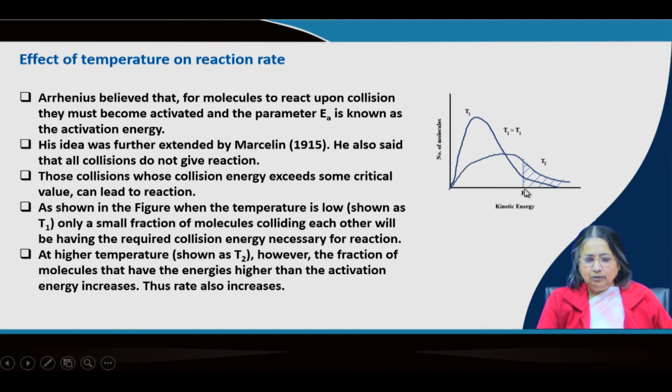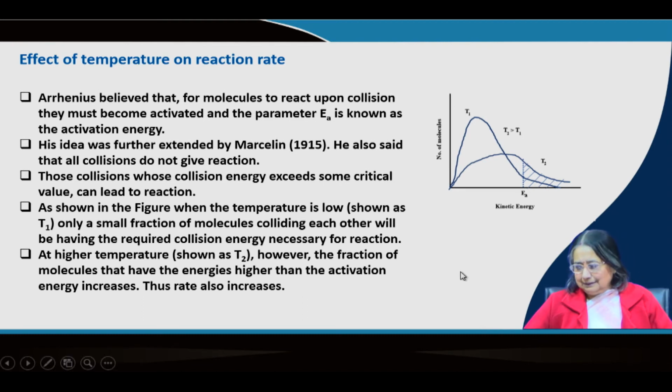Now, this is the EA, say for example, this is the activation energy. So, what you see is that in case of T1, the number of molecules possessing kinetic energy higher than EA is much less compared to the number of molecules having higher energy than the EA at T2. Here the number of molecules is higher, that is why these molecules will give rise to the reaction. So, reaction rate increases.